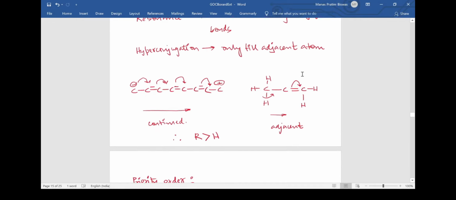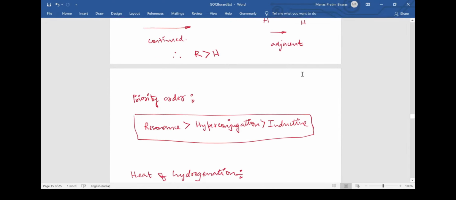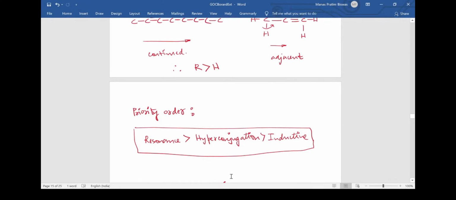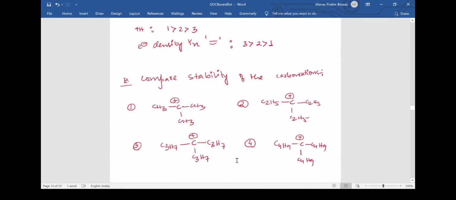So in general, resonance is always more powerful than hyperconjugation. You need to keep in mind that the overall priority order, which is always followed, is resonance greater than hyperconjugation greater than inductive effect, provided these three things are simultaneously working in the molecule. So coming back to this question, comparing the stability of the carbocations, we have seen that hyperconjugation is working in all of them, and resonance is not, and the inductive effect is also working among all of them.